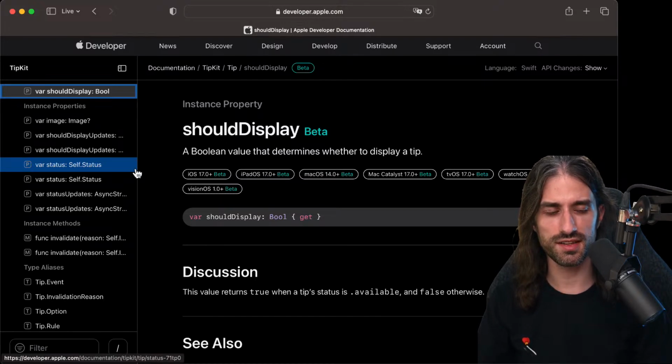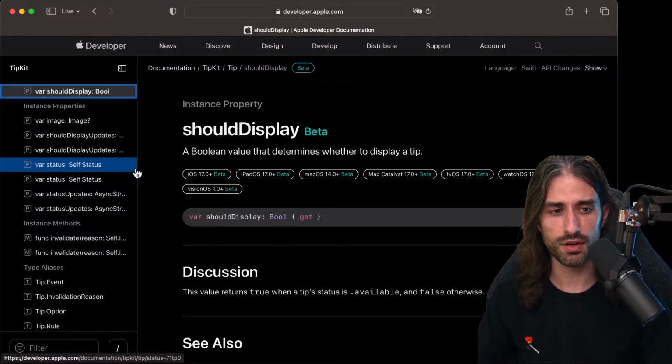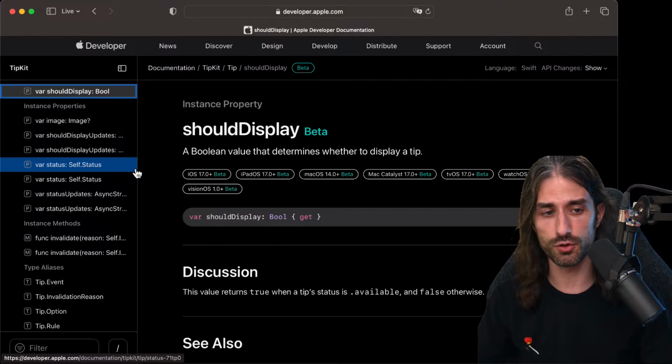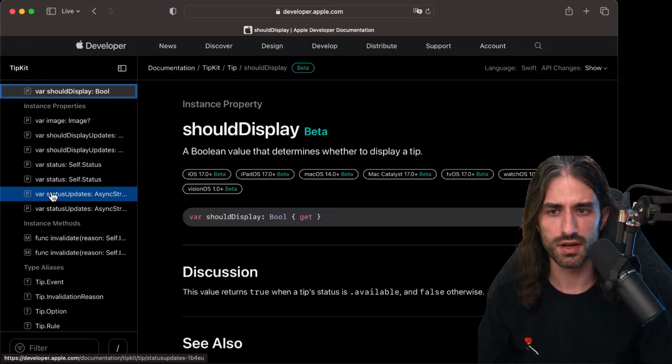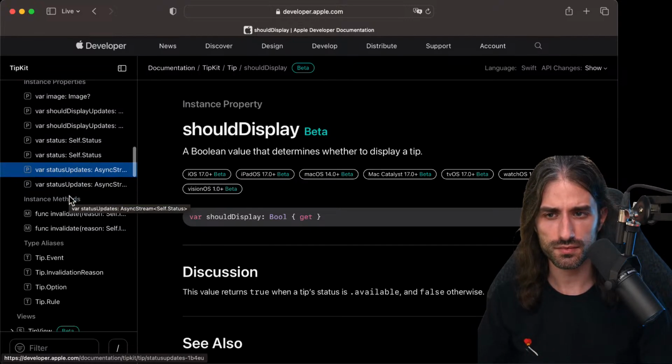And so it's important to understand that in TipKit, there are 2 parts. There is the data model, which is the tip, and the rules that govern whether or not you should display a tip. And then there is the UI to display the tip. When you're in SwiftUI, it's kind of done for you, because you just put a tip view, or you use the popover tip modifier. But in UIKit, you need to do a bit more work. You need to explicitly listen for changes in the model and then display the tip yourself.